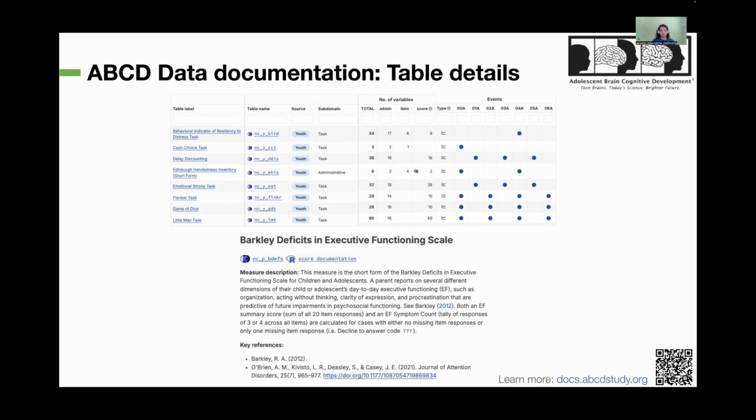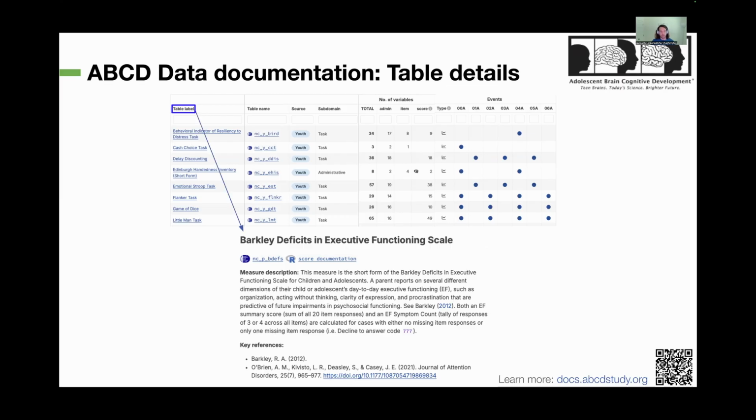At the top here, you can see an overview table for a given domain, and that brings you different links and gives you some basic overview of how many variables are included, at which events this measure has data.